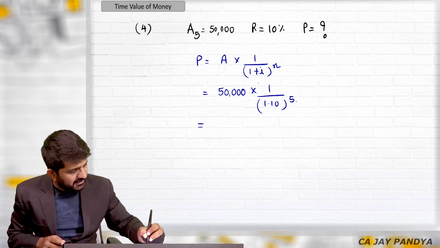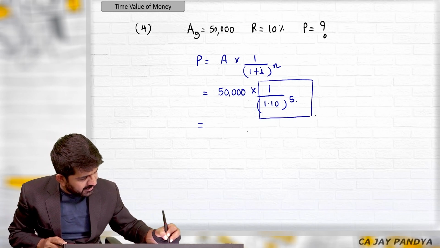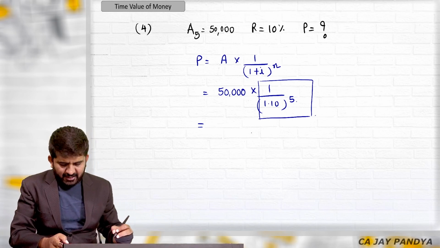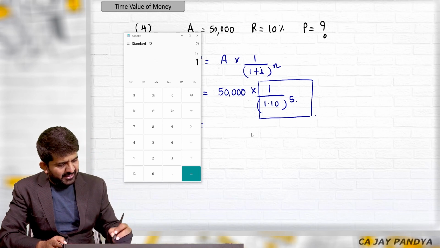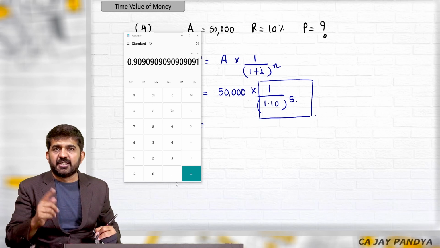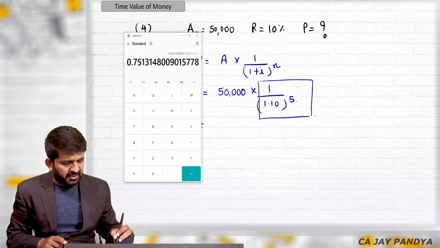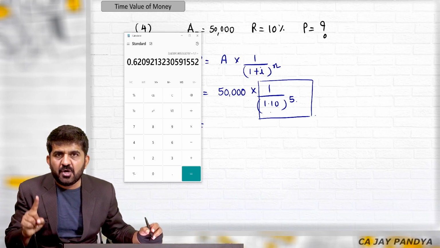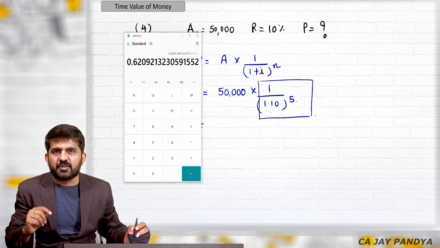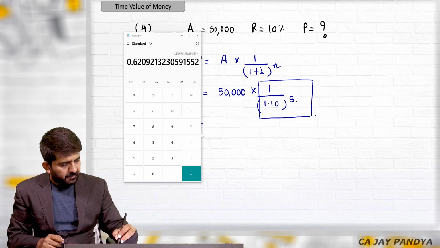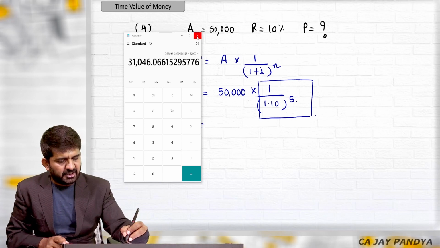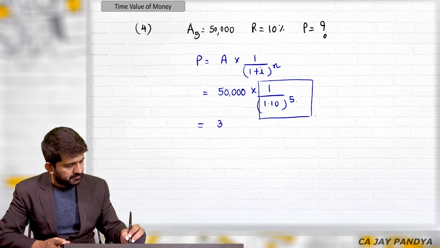How to find the answer? I'll first find this answer and then multiply it by 50,000. How to find it? 1 divided by 1.10, equal to, equal to, 2, 3, 4, 5 times. This is my answer of 1 divided by 1.10 raised to 5, multiplied by 50,000. Most important, it is multiplied by 50,000. It is 31,046.